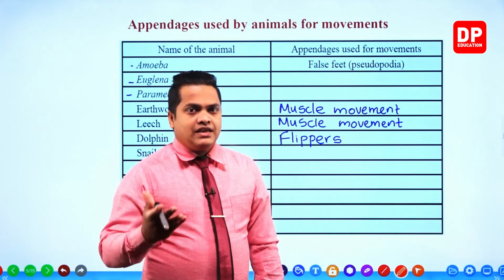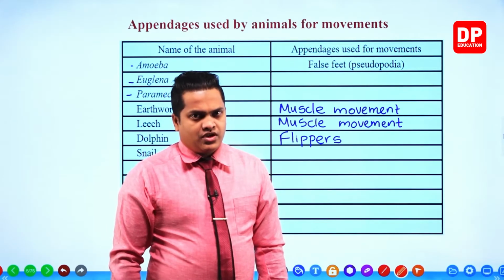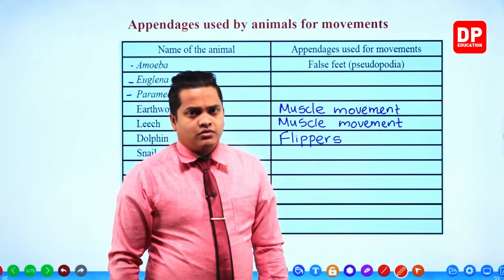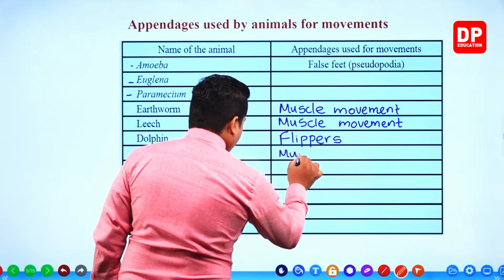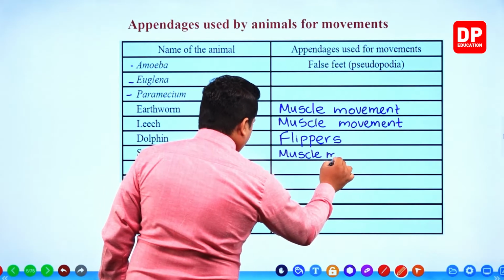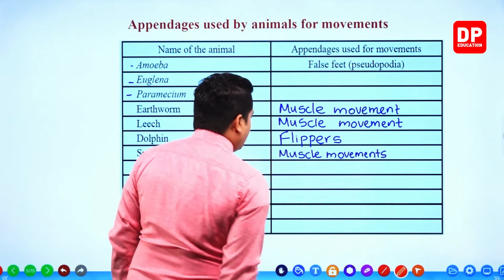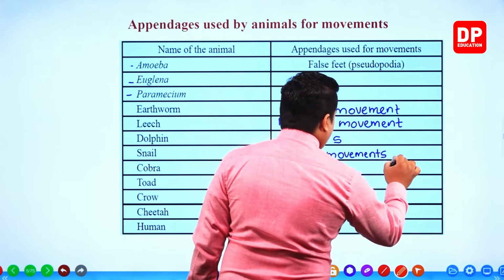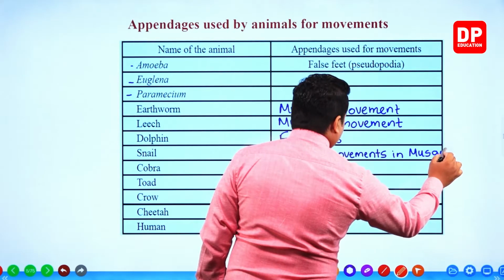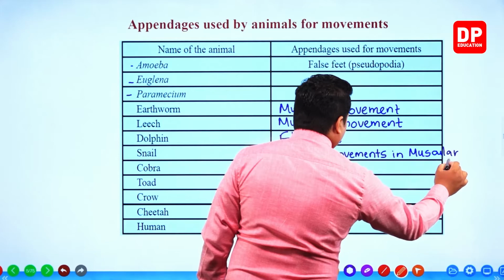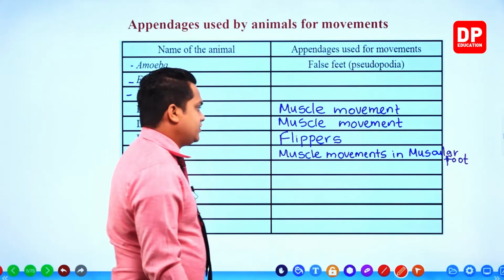So mainly they are showing muscle movements in order to locomote. So simply we can write: muscle movement in muscular foot.